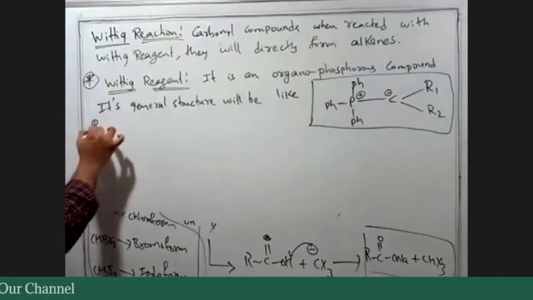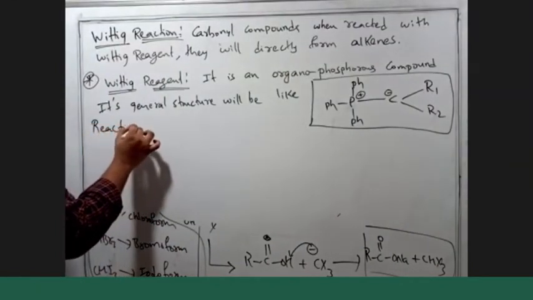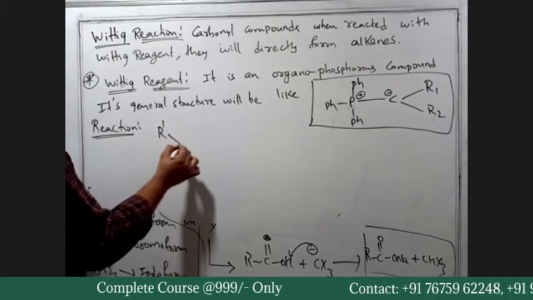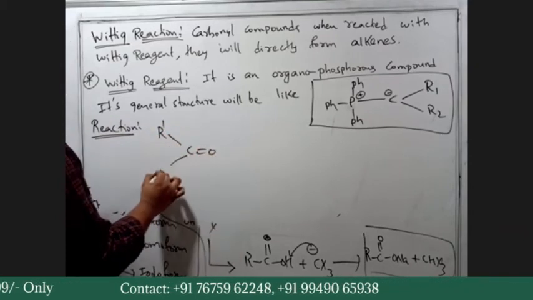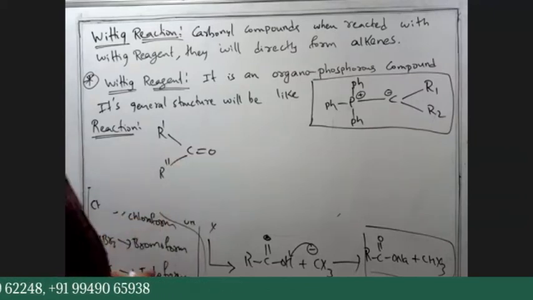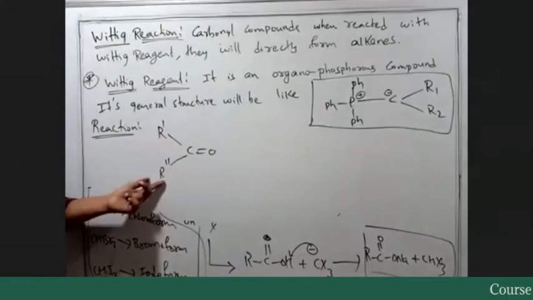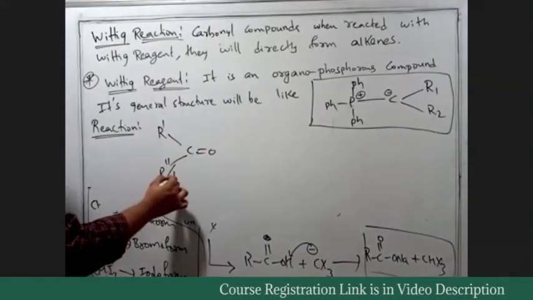Reaction will be like this. If you take carbonyl, R dash, C double bond O, R double dash. R1 and R2 are already used here, so that's why I'm using R dash and R double dash. This can be hydrogen as well.